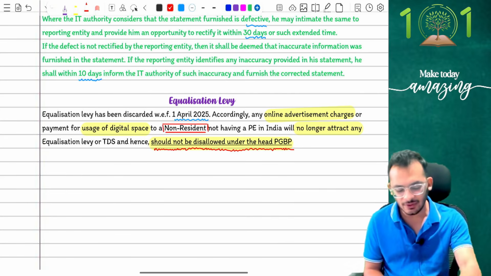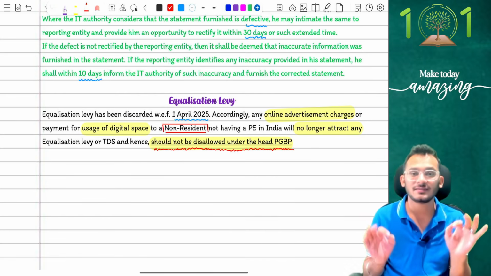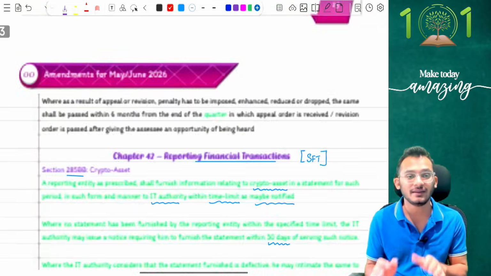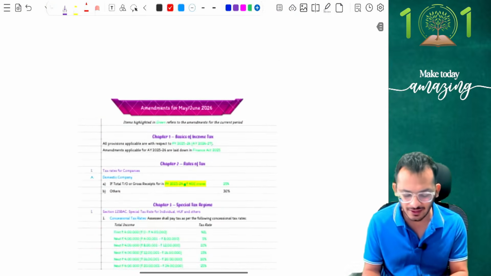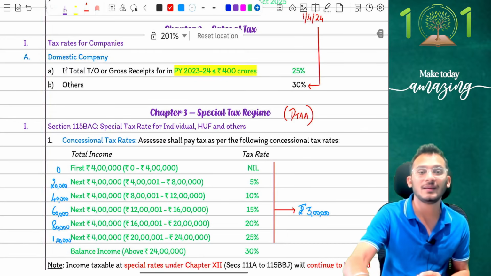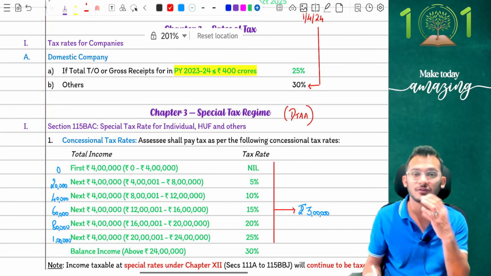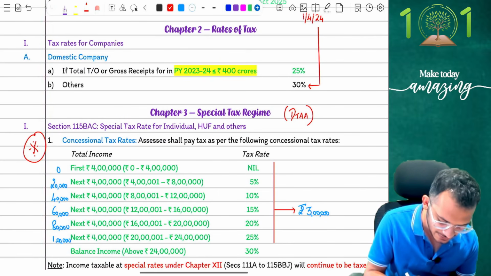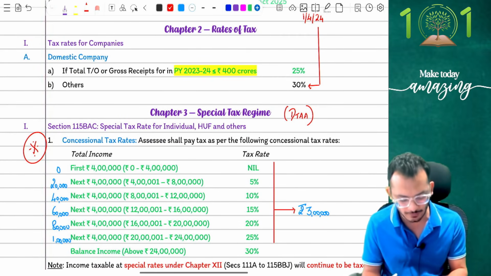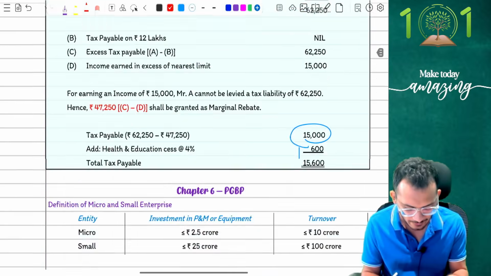Clear? Good. Amazing. With just 1.5 hours, we are done with your CA final direct tax amendments. If you notice, there are no critical amendments that you have to keep in mind. One critical amendment, if I have to mark it for you very quickly, is the amendment relating to section 115BAC. This is going to be tested for double taxation relief for sure. So keep this double taxation relief amendment in mind.